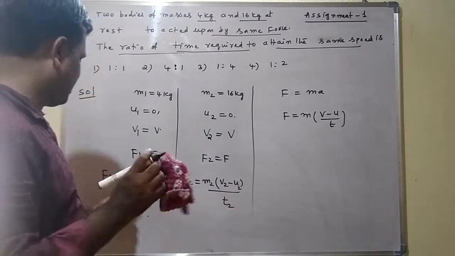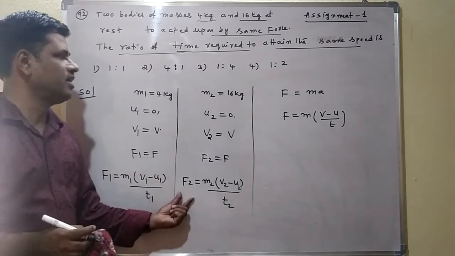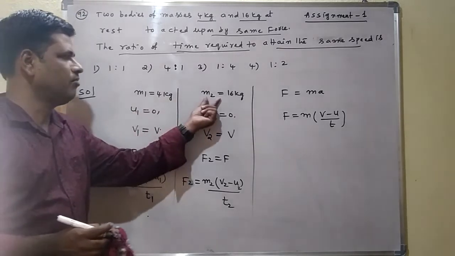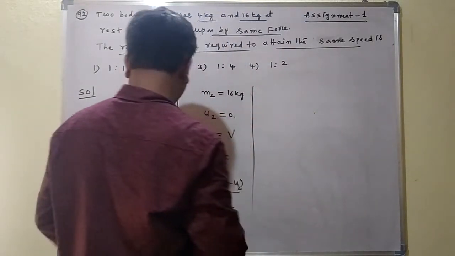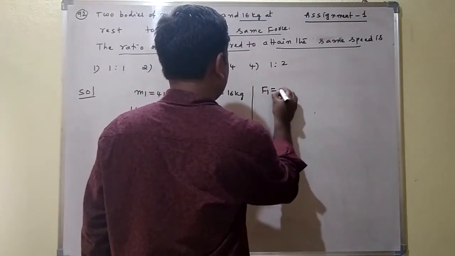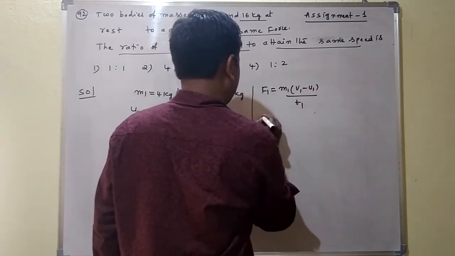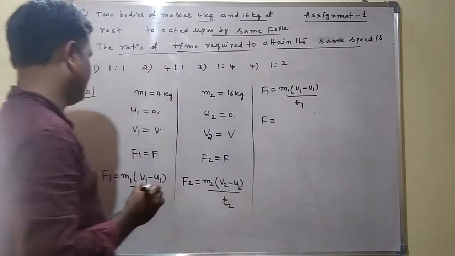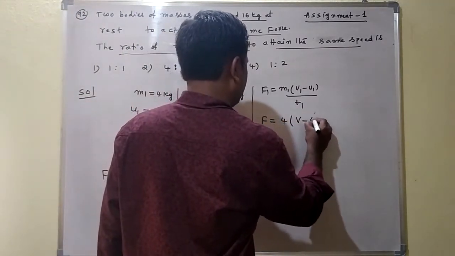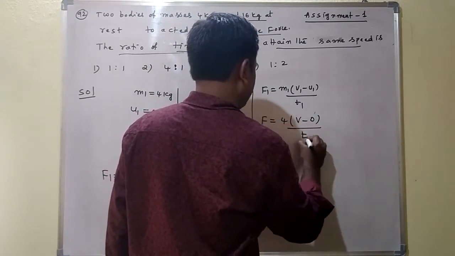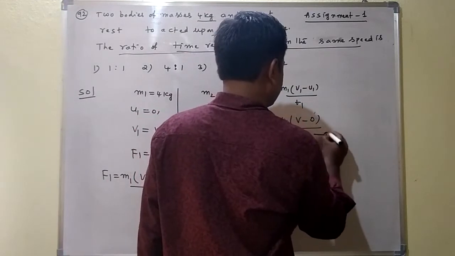Here we have both equations. This is the force for the m1 body, and this is the force for the m2 body. The m1 body is 4 kg and the m2 body is 16 kg. First I want to find F1. F1 is equal to m1 into (v1 minus u1) by t1. F1 is equal to F, already taken. M1 is equal to 4, v1 is equal to v, u1 equal to 0, t1 as usual. This is given as equation 1.